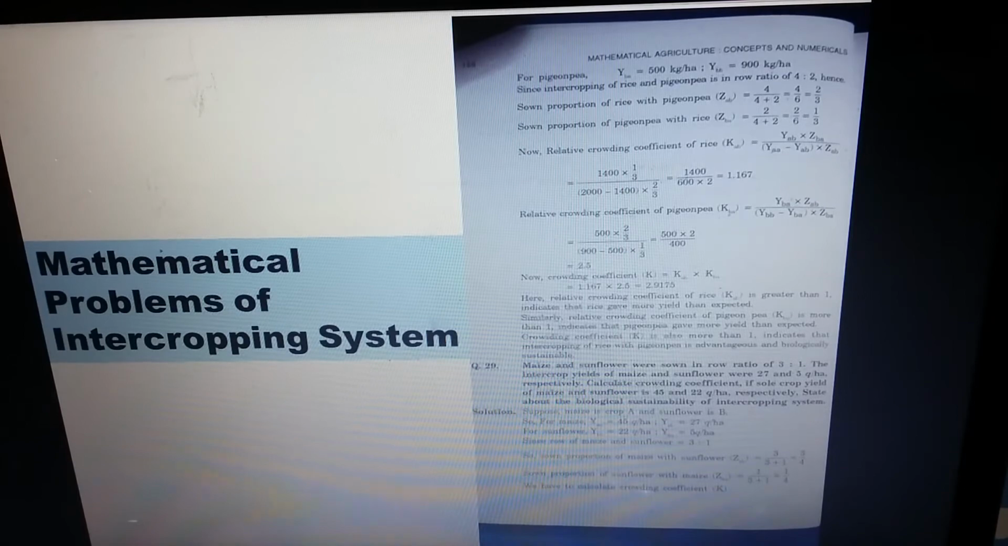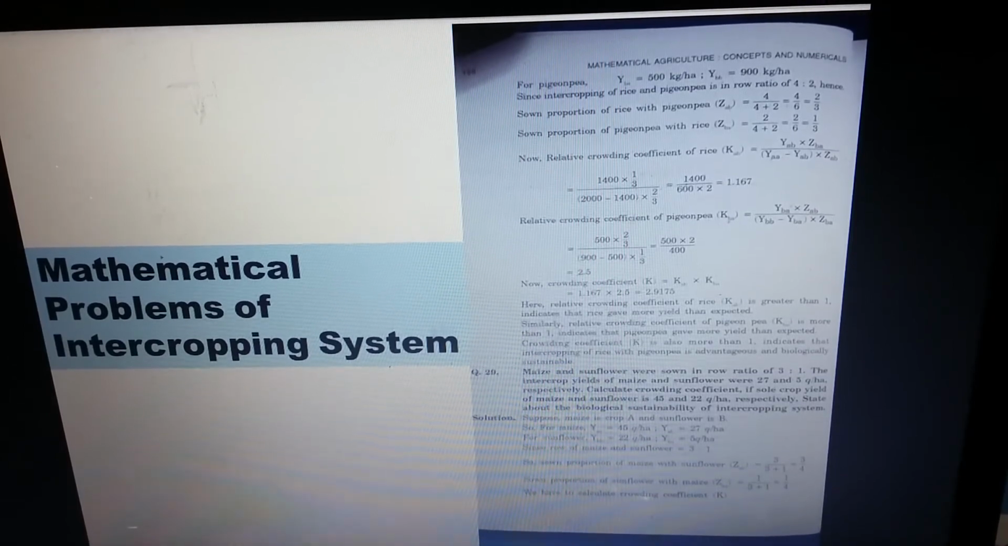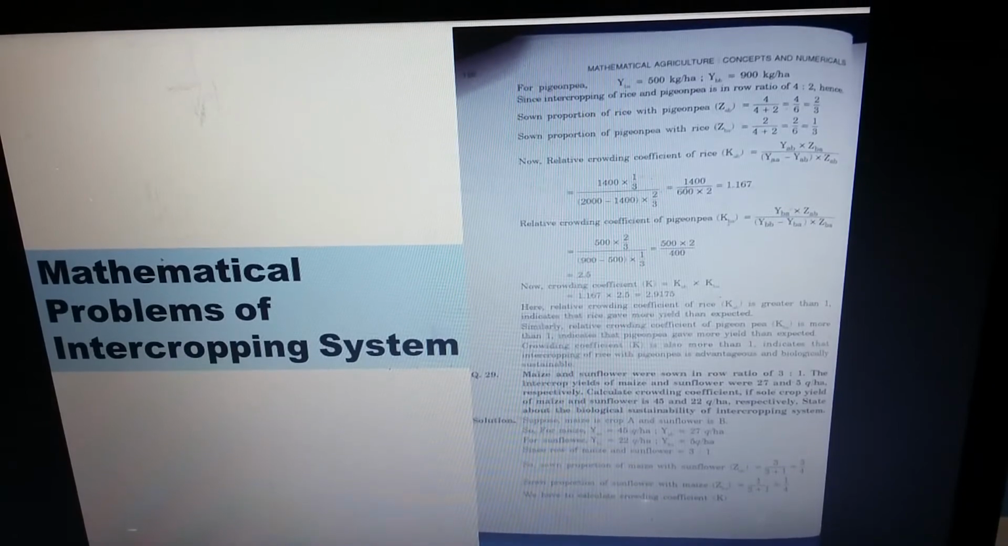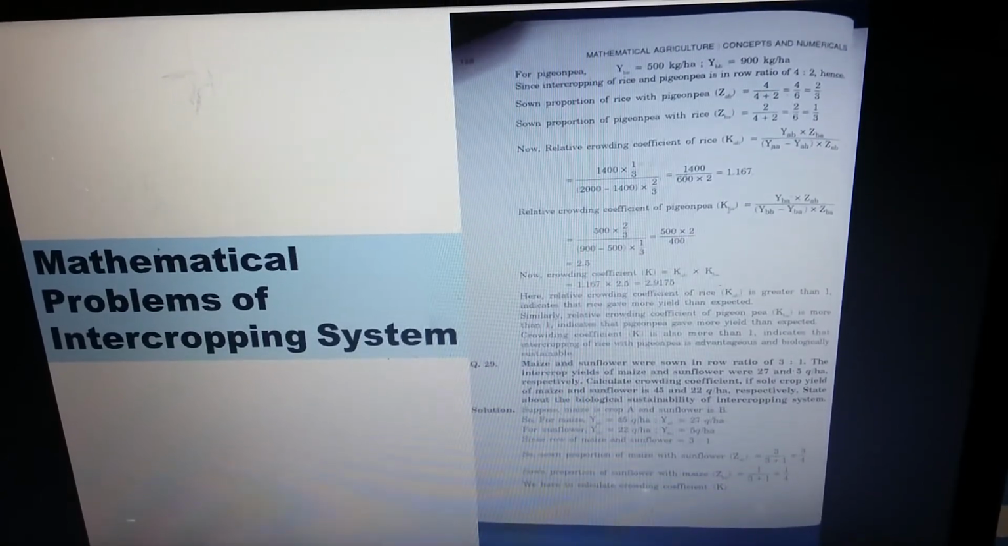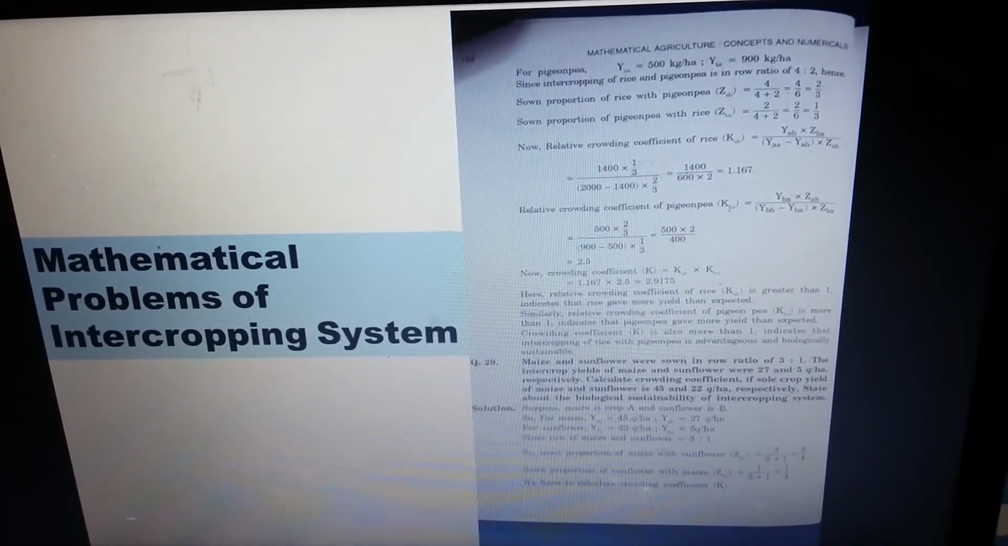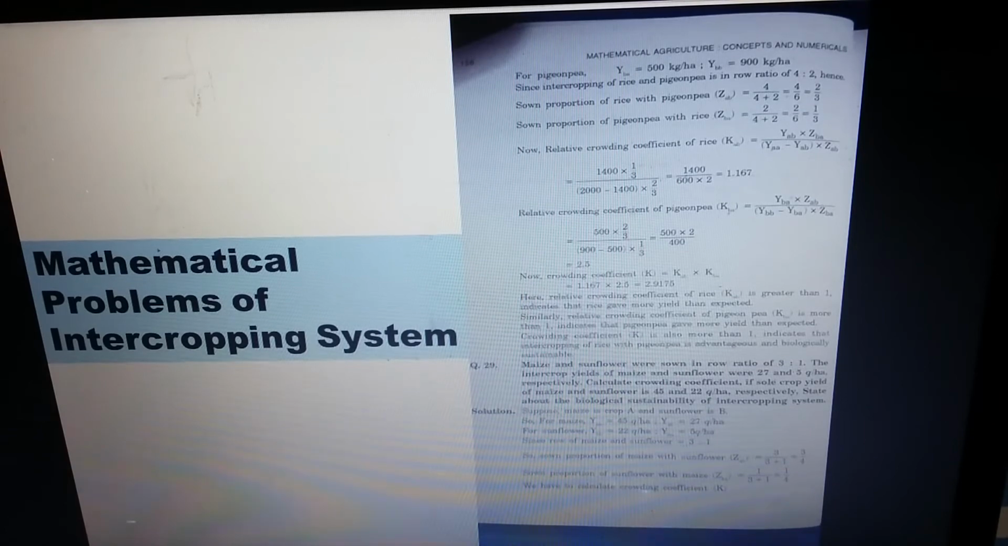900 kg per hectare. Then under intercropping, the sown proportion of rice with PGNP is 4 by 4 plus 2. That means 4 by 6. That means 2 by 3. Sown proportion of PGNP with rice is 2 by 4 plus 2. That means 2 by 6. That means 1 by 3.